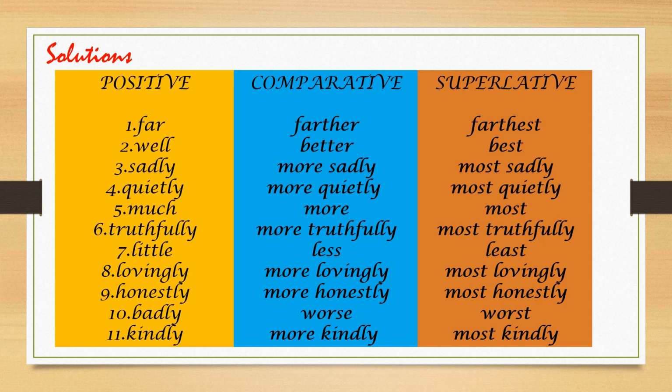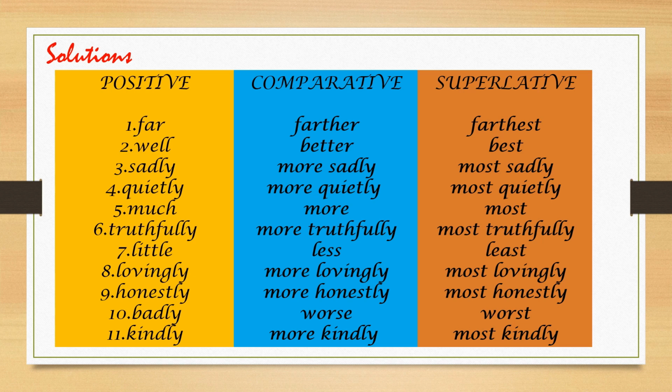So we have to write the answers. Far, farther, farthest. Well, better, best. Sadly, more sadly, most sadly. Quietly, more quietly, most quietly. Much, more, most. Truthfully, more truthfully, most truthfully.